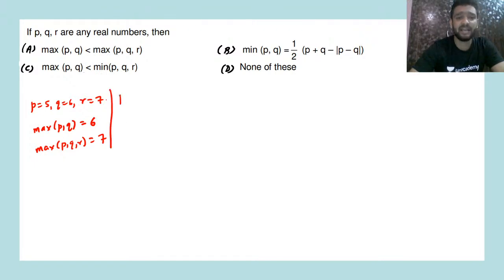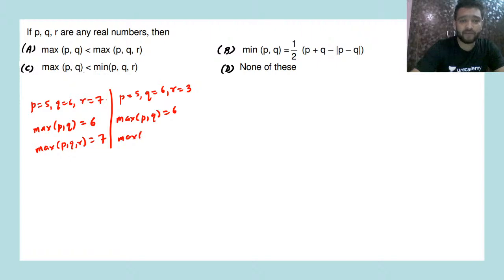But guys, if I take P as 5, Q as 6 and R as 3, now the maximum of P and Q will be 6 and maximum of P, Q and R will also be 6. So option A becomes incorrect here, because maximum of P and Q is not less than maximum of P, Q and R. Right? A is incorrect, Devashish.